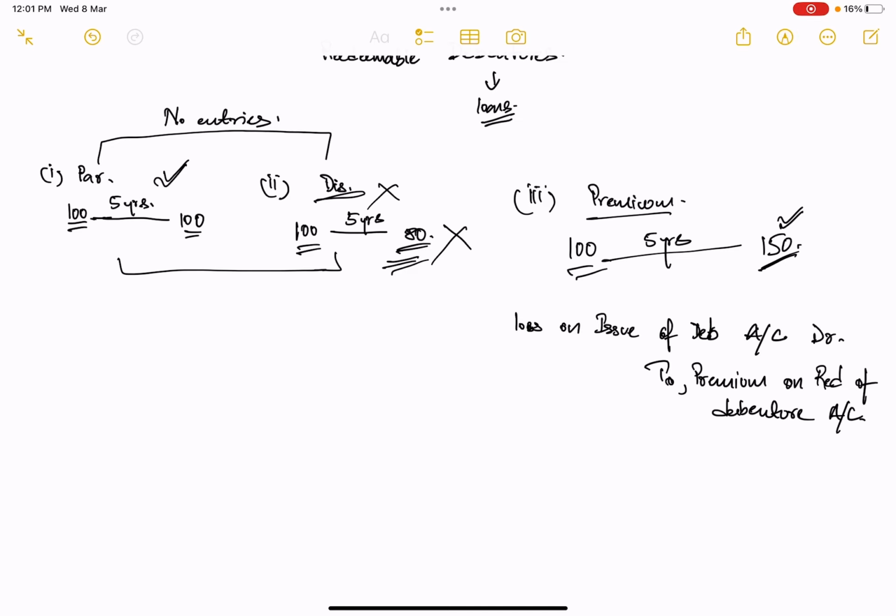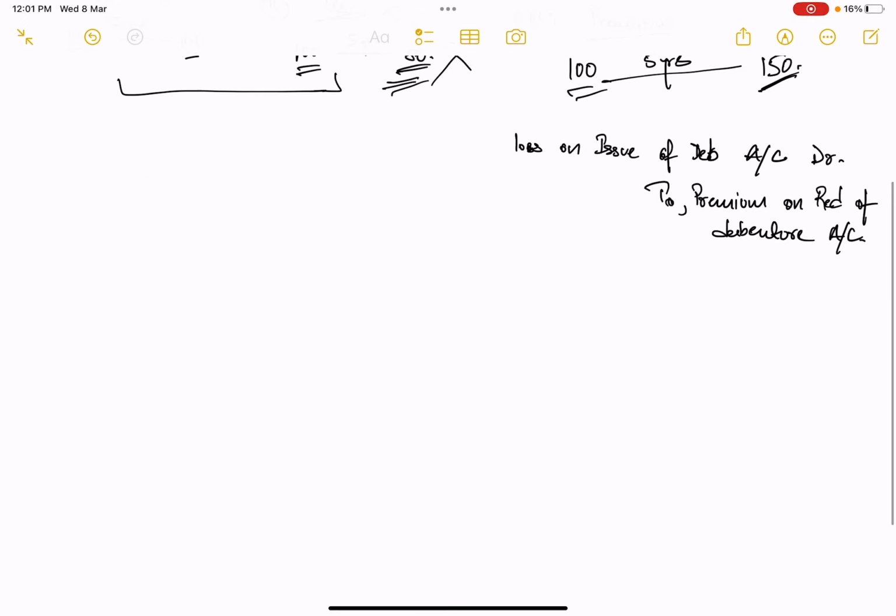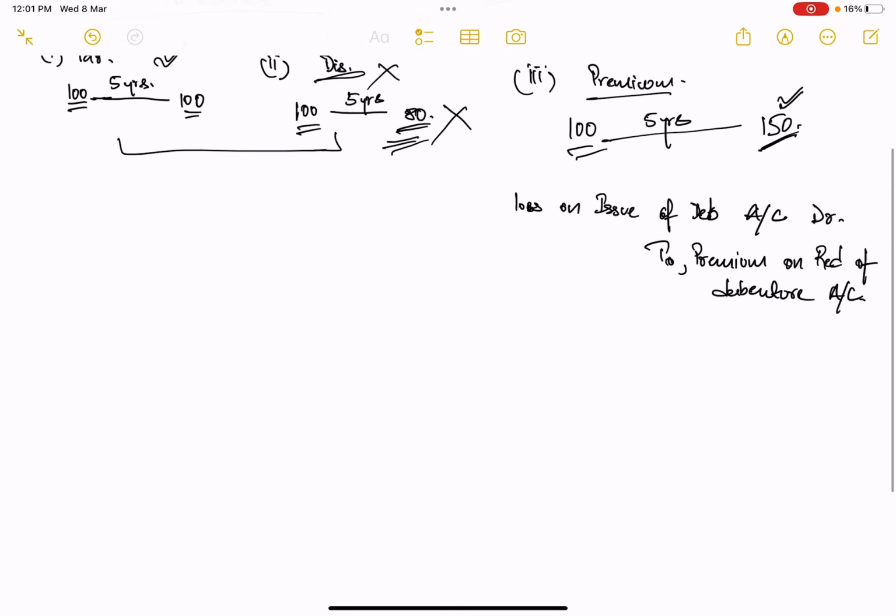This is simply what is happening. Let's say the debenture was being issued at 100 rupees, but redemption was supposed to happen at 150 rupees. Firstly, you would have received applications, right? So bank account debited, let's say 100, and you are receiving it for debenture application. Credit side also 100 rupees.